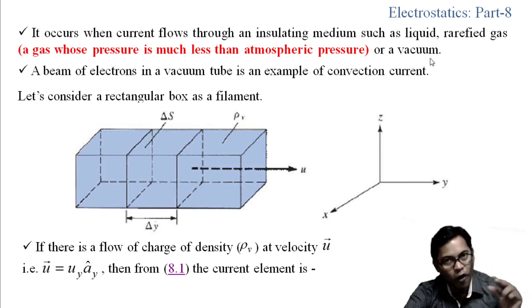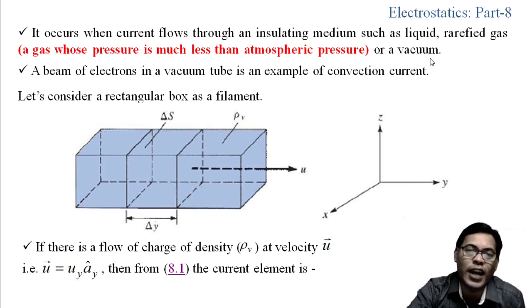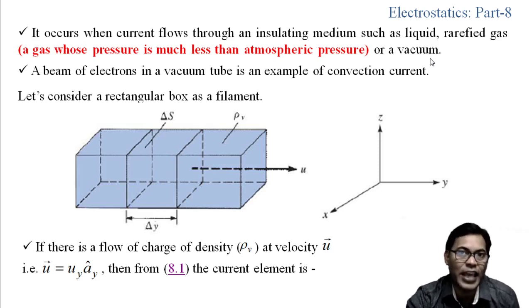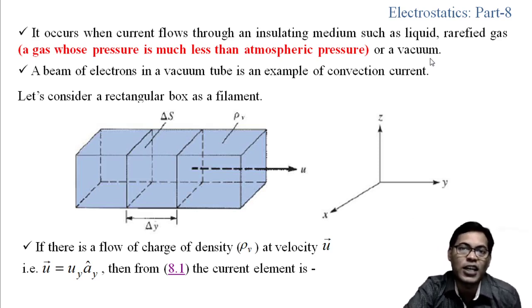This flow of electrons can be considered as the flow of current, and this charge is flowing through a vacuum, and that is the example of the convection current. Now let us derive the expression of the convection current density.